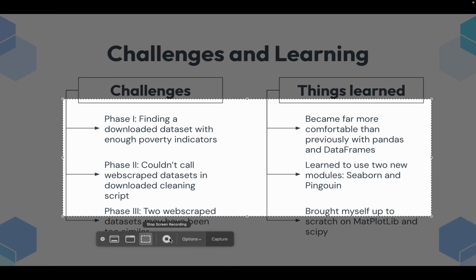Things I learned: I became far more comfortable than I previously was with pandas and data frames, just from how much I worked with them. And then I also learned to use 2 new modules, Seaborn and Pingouin, and I brought myself up to scratch on a couple of modules I knew in the past, Matplotlib and SciPy, but hadn't worked with since last summer. Thank you.